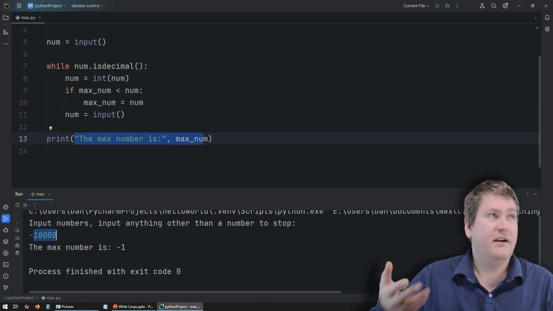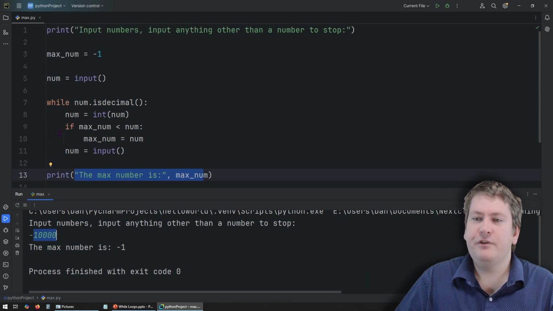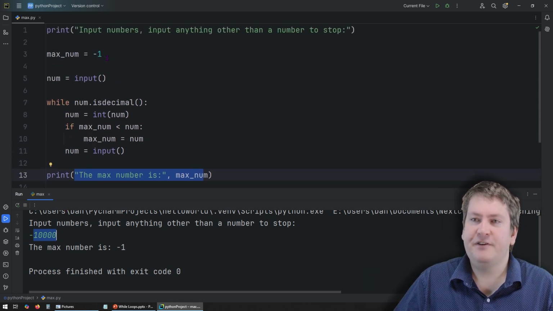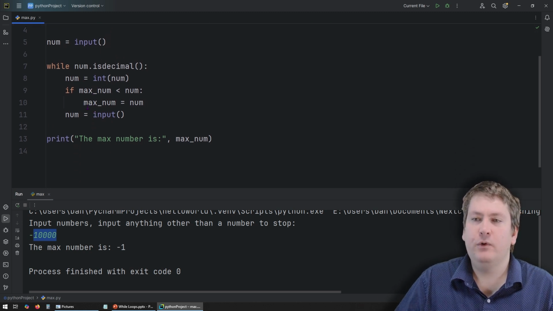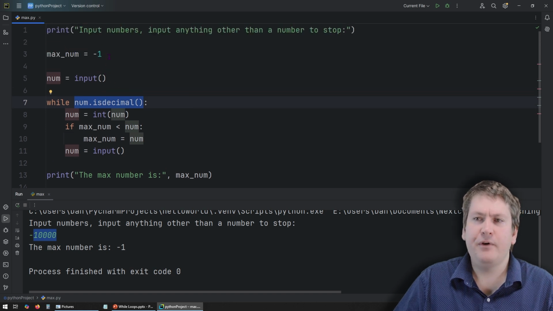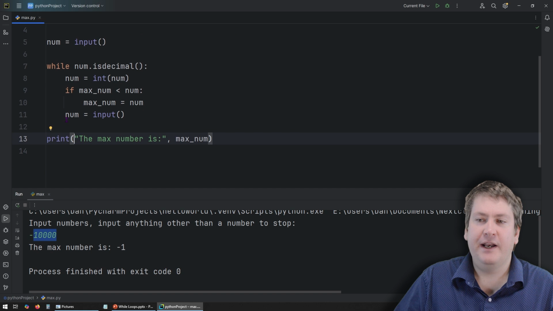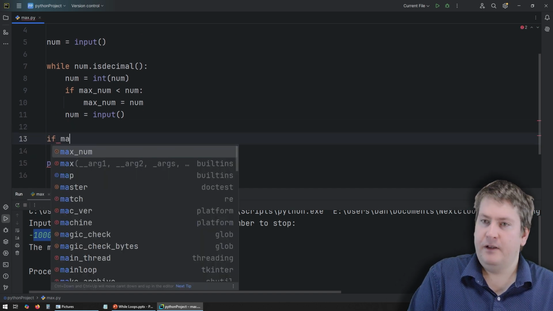It should be a different output, saying something like you didn't actually input any numbers. So there is a way we could check for that. And we could take advantage of the fact that it can only ever be -1 if they didn't input any numbers. The reason why is because the only place we update max num is in this loop, and we only do that if this was an actual valid input. So if it still equals -1 by the time we get to this print, that means they didn't input any numbers. So we're going to use if.